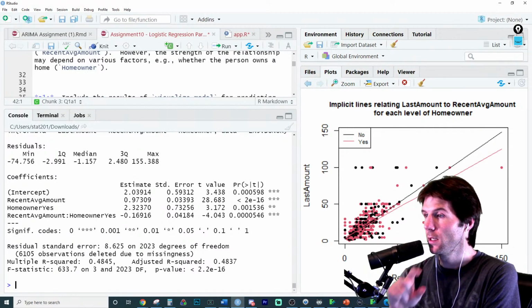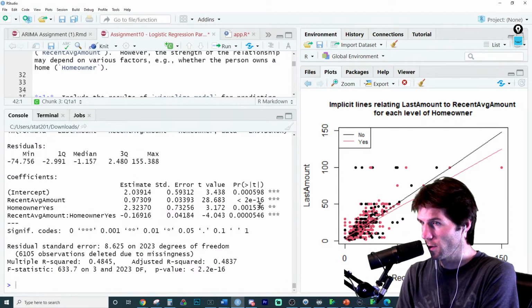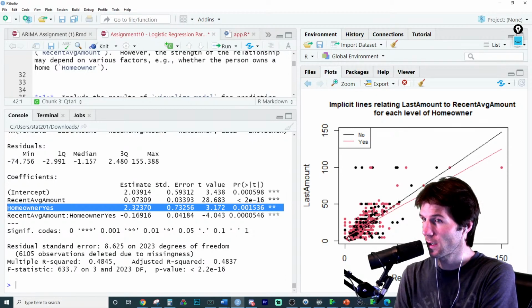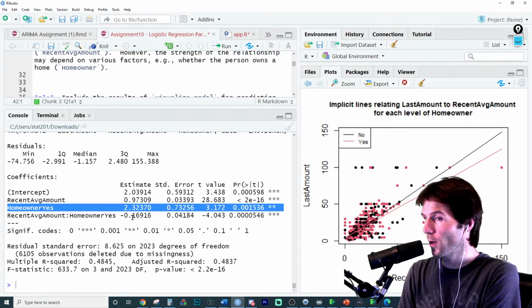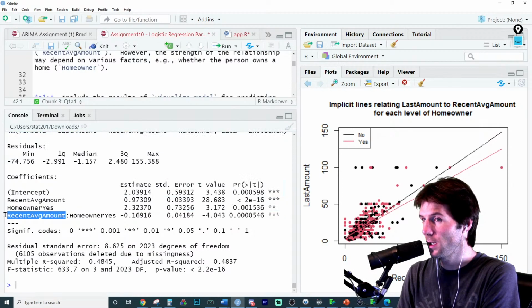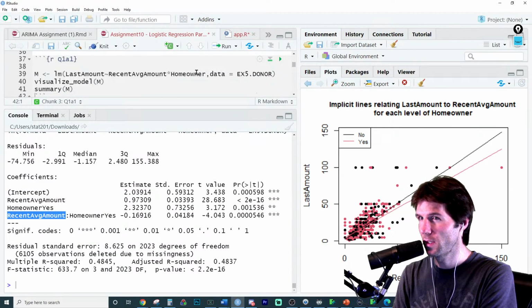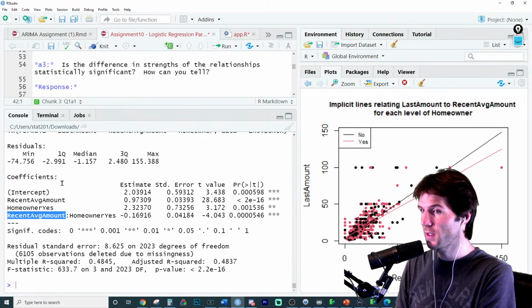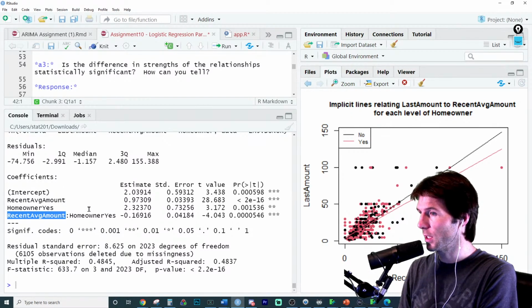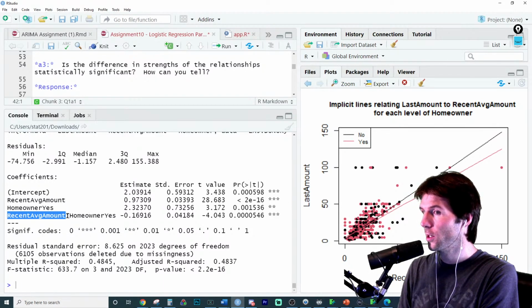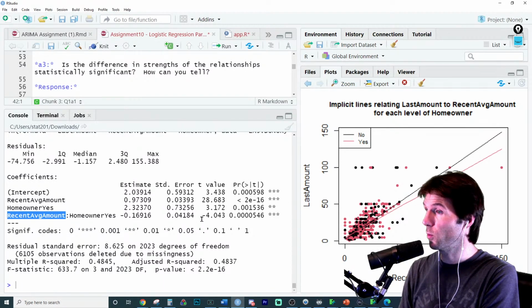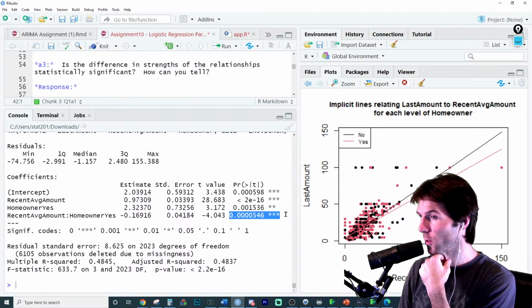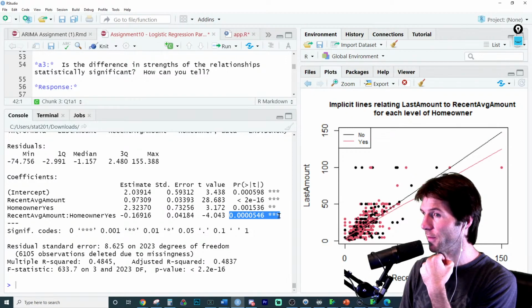So that is the difference in the intercepts. This is a change to the intercepts, which is down here. Now, the difference in intercepts is statistically significant, but the difference in strengths is the change we see when someone... So the question specifically says, just want to double check, is the difference in strengths. So this is, how does recent average amount get impacted by someone being a homeowner? When someone is a homeowner, the relationship is weaker, and you see that here with the red line being a little bit lower. So this p-value right here is the statistical significance of the interaction.